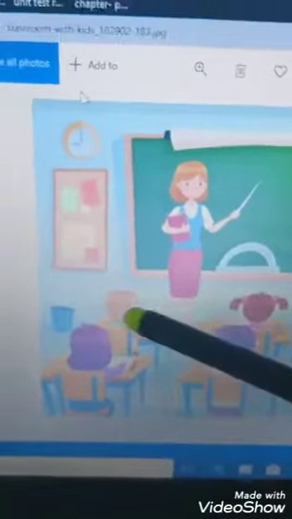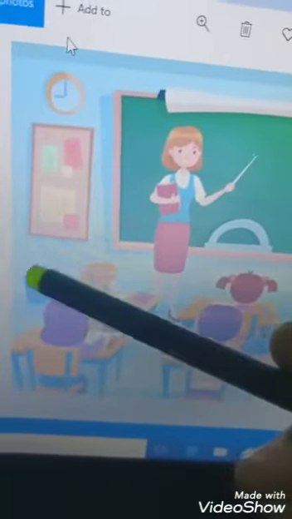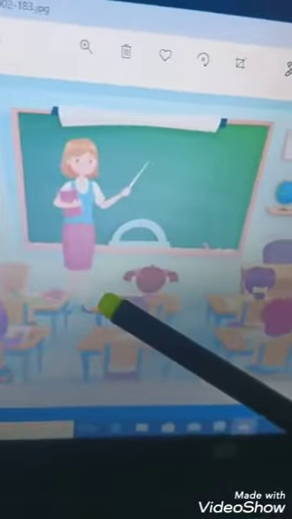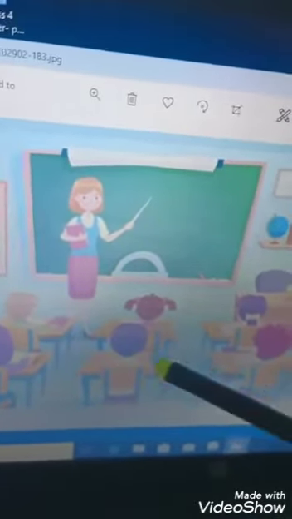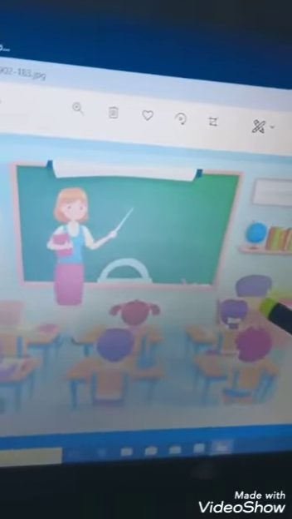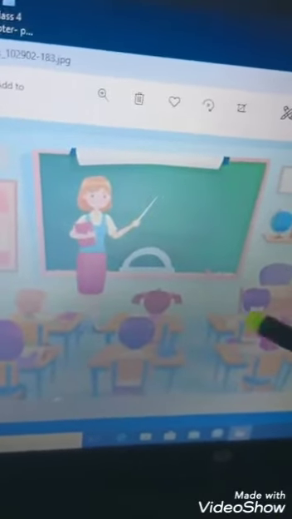Instead of this, we can write a lot of sentences like, there is a dustbin. There is a notice board. There is a globe. There are so many books. After that, you can count the tables. There are 1, 2, 3, 4, 5, 6, 7. There are 7 tables. There are 7 chairs.